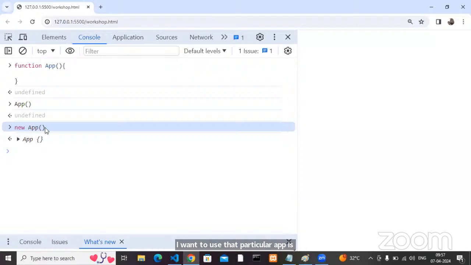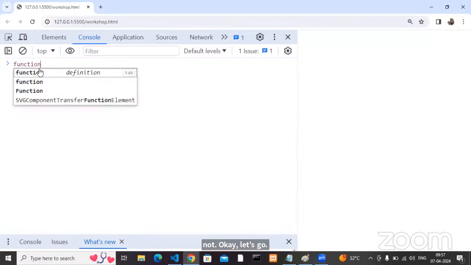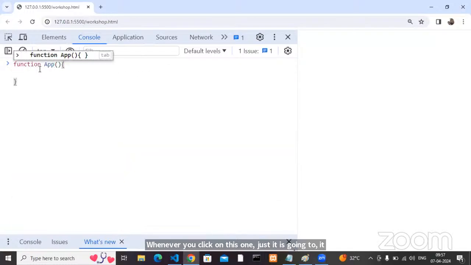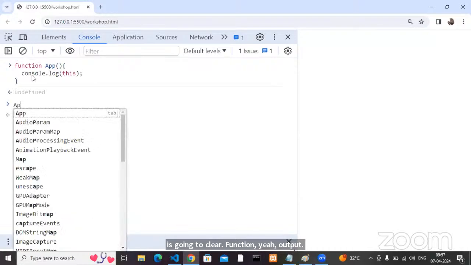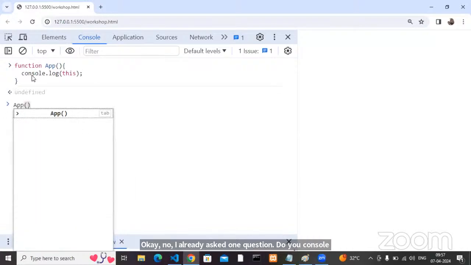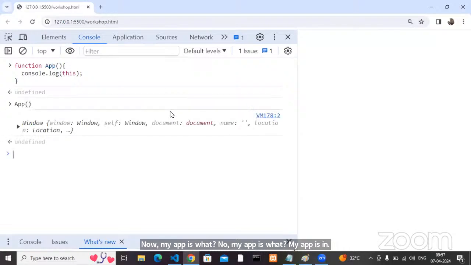Let's go. Whenever you click on this one, it is going to clear. Function app. Now I already asked one question to you. Console.log of this. What do you think about the answer? Now my app is a function. Whenever you use it like a function, this is pointing to the global object, which is window.